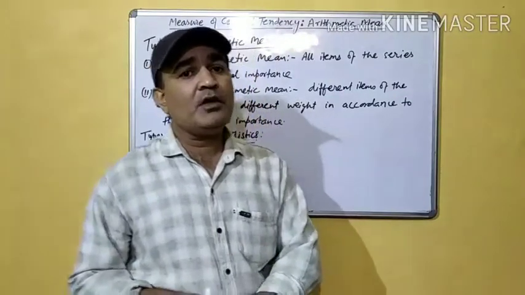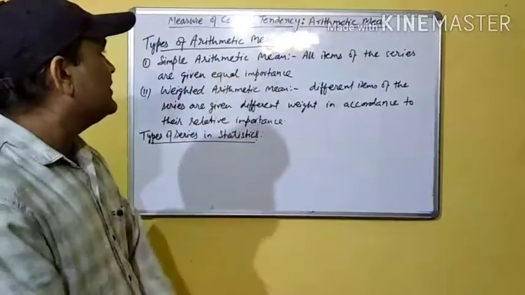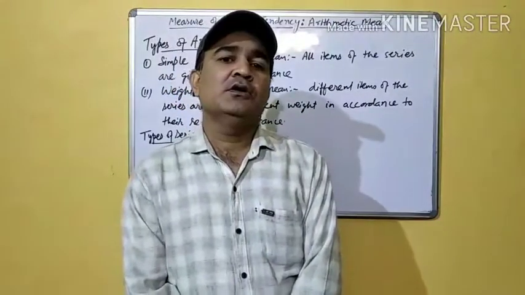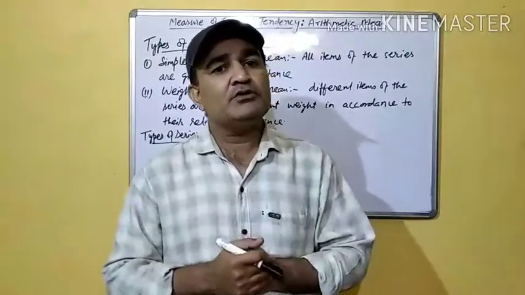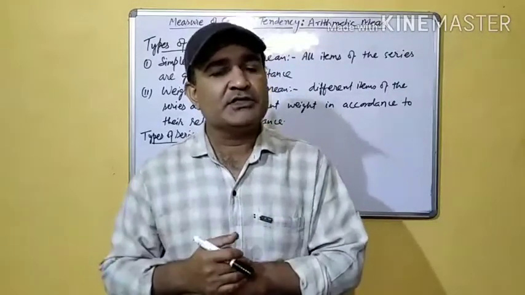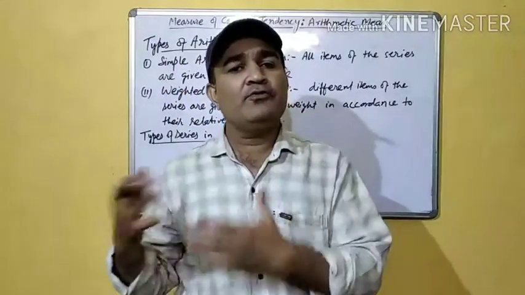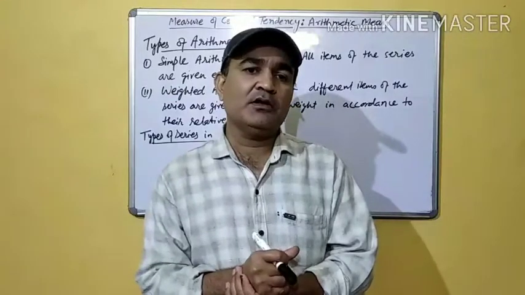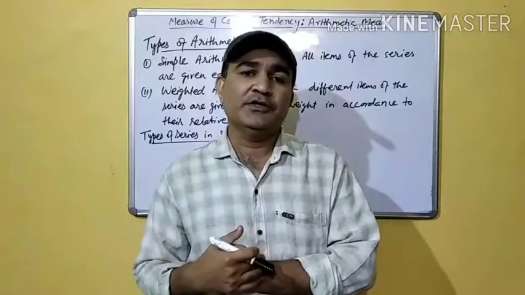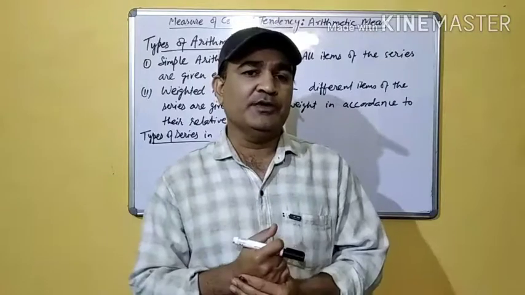So here in this video we will discuss simple arithmetic mean, and we will try to understand the different methods which are applicable to find out the arithmetic mean of different statistical series. Actually, in statistics there are different statistical series available, and on the basis of those series there are different methods which we apply to find out the arithmetic mean.